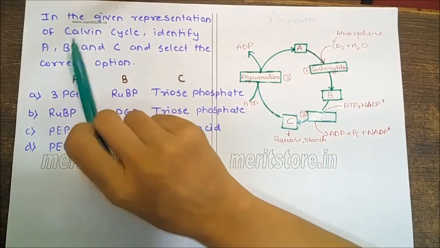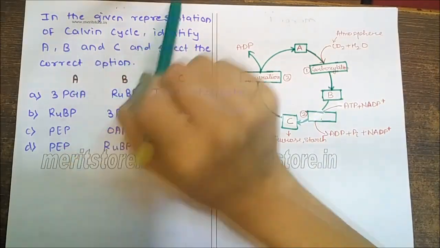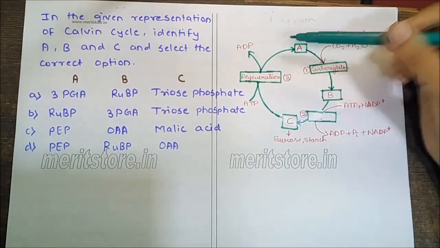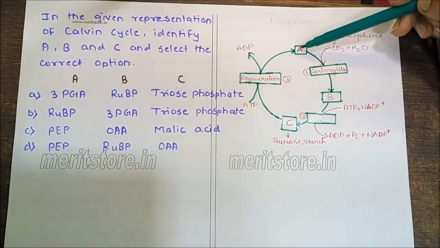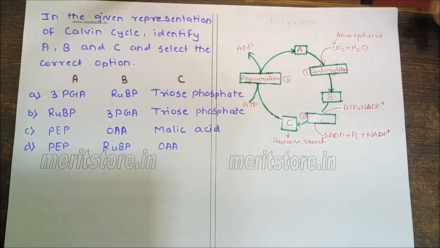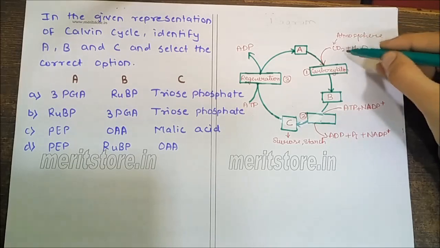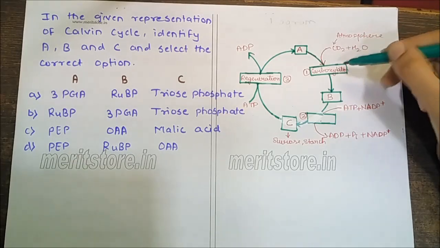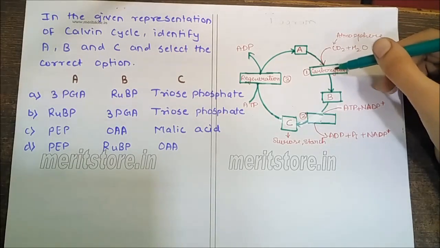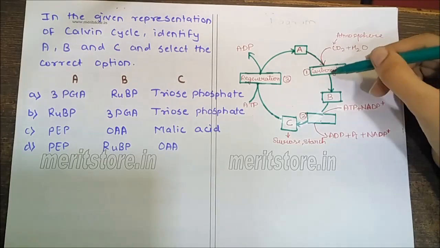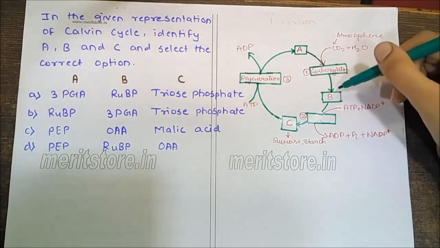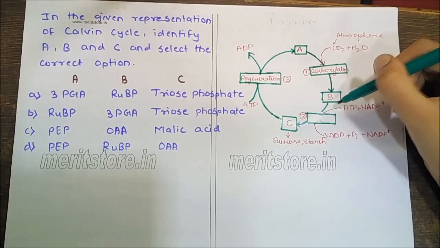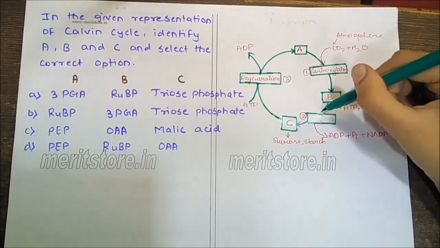In the given representation of the Calvin cycle, identify A, B, C and select the correct option. RuBP in the presence of atmospheric CO2 and H2O undergoes carboxylation. This is the first step. It then further moves to give 3PGA, which further goes